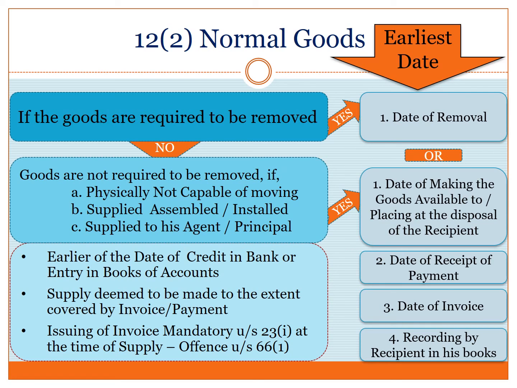If you have a look at Section 23(1), you will find that issuing invoice is mandatory at the time of supply. Not issuing actually is an offense under Section 66, subsection 1. We have just learned that time of supply depends upon issue of invoice. There is obviously a very peculiar situation here which requires clarification.